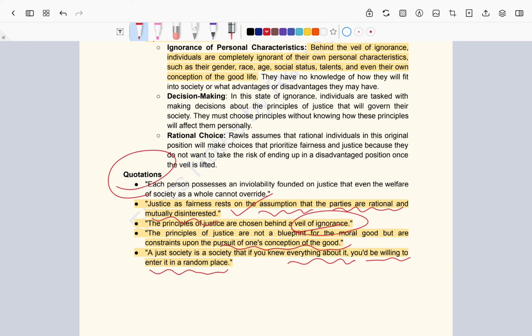Which means a society is just if you are meant to enter into any position in it, and you can enter. That society is known as a just society. Again, I am emphasizing these quotations are very important. They can be directly asked by UPSC, either in a 10-mark question or in the essay.